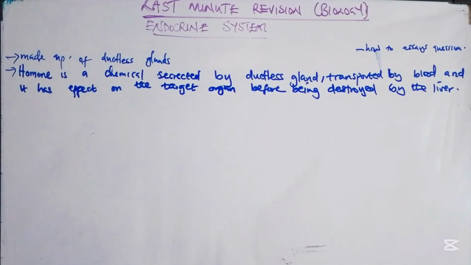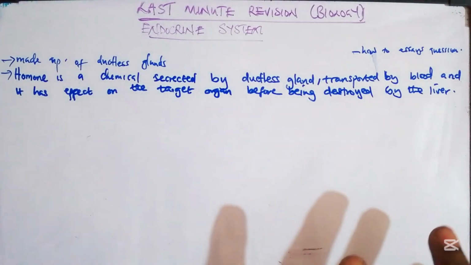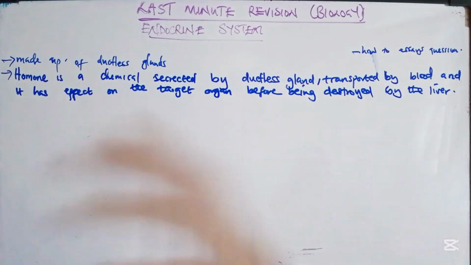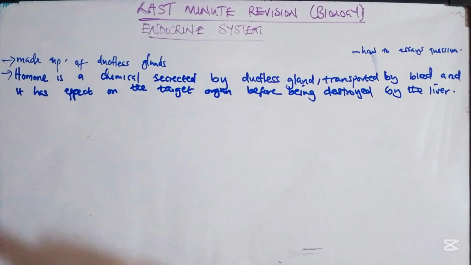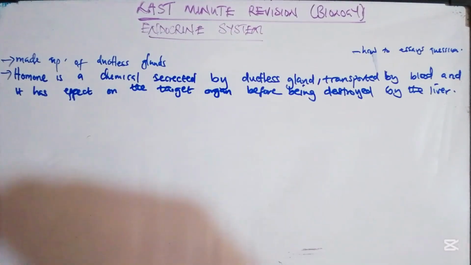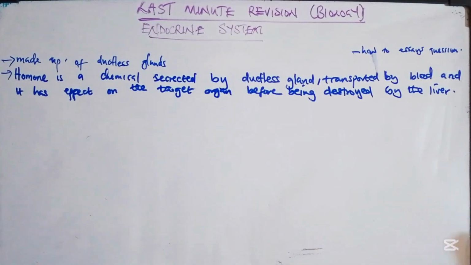Most of you are wondering that the definition for a hormone is long, but mind you, this is when you are writing the essay. I have a sample of a question which said, explain the function of the endocrine system and explain the glands which are responsible.